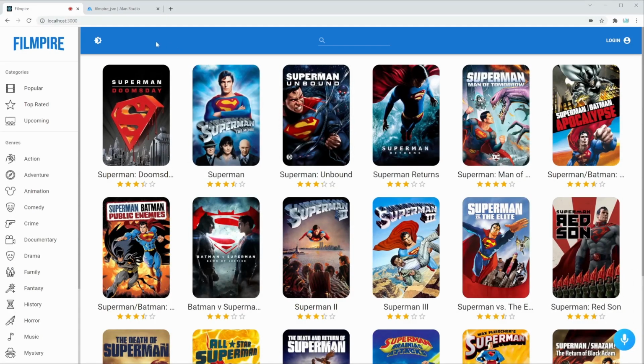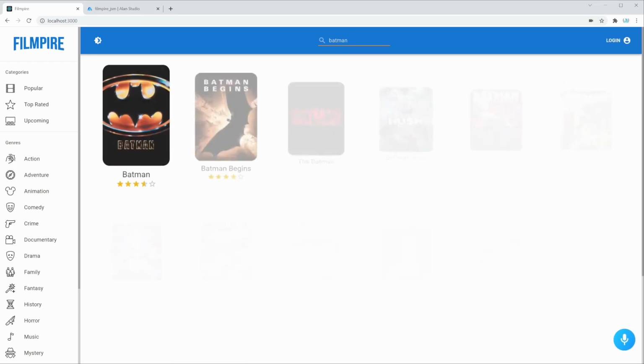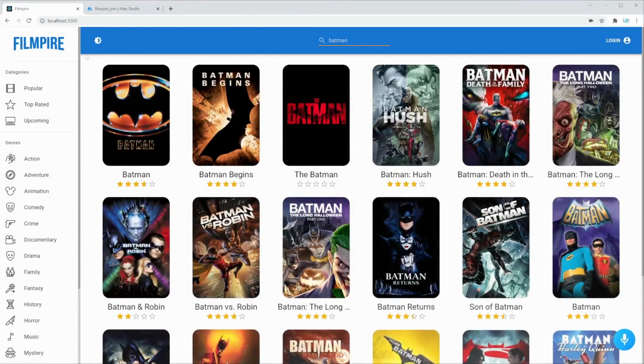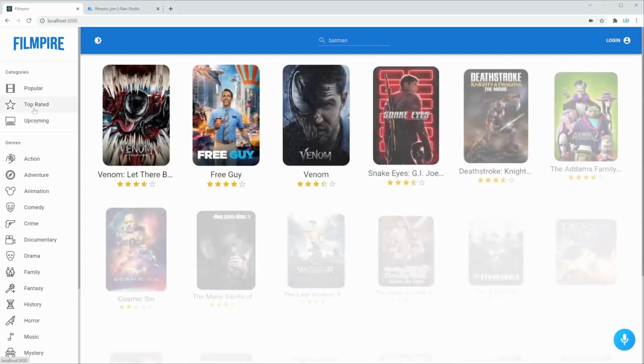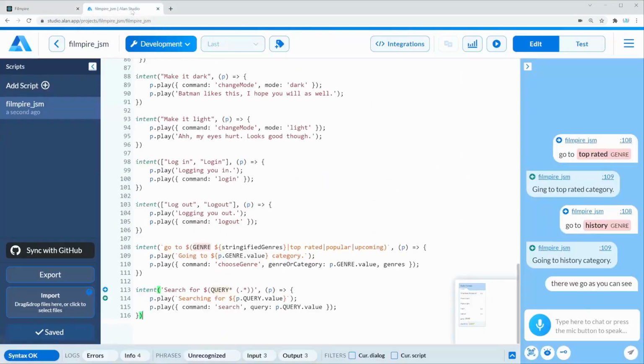There we go. As you can see, our search has been implemented perfectly. It's so easy because we already implemented all of these functionalities. They actually work. As you can see, we can search for Batman and we're going to get all of these movies. Switching the categories also works. So the only thing we're actually doing is telling Alan how to do those same commands using voice. With that said, we're just going to implement a few more Easter eggs.